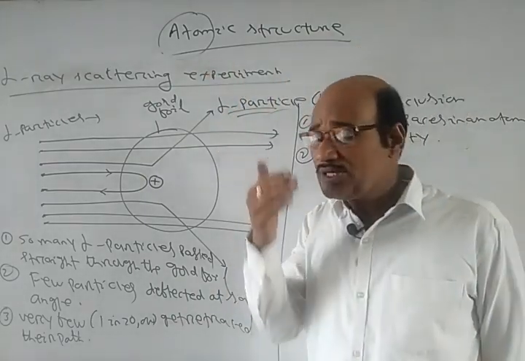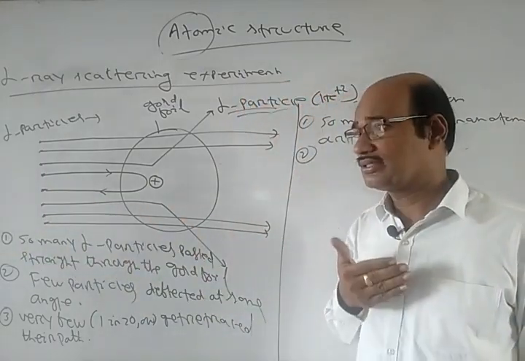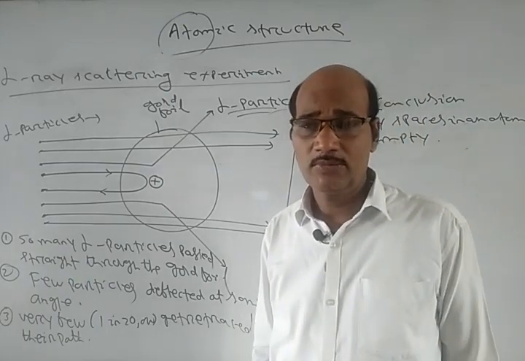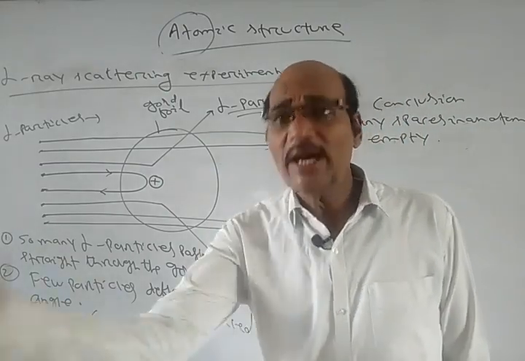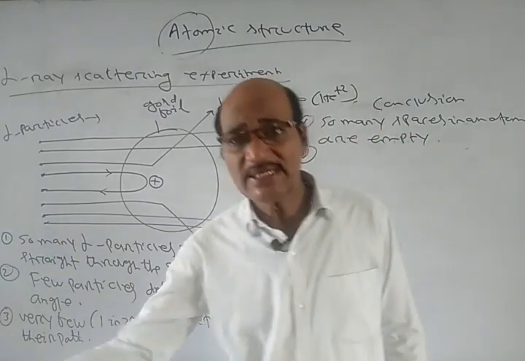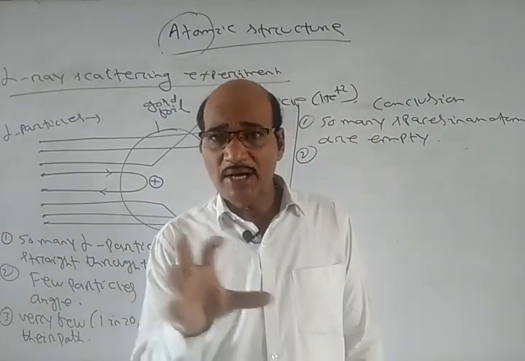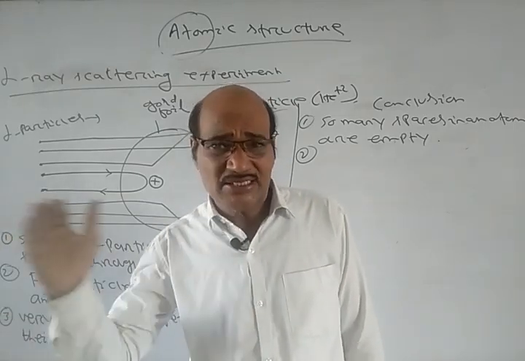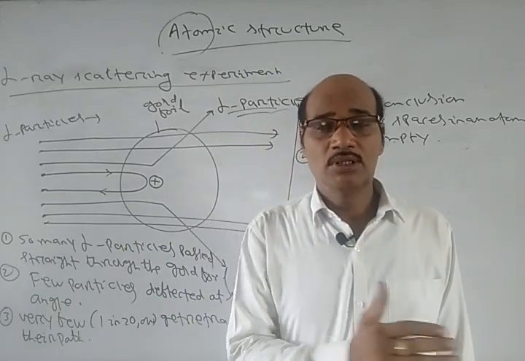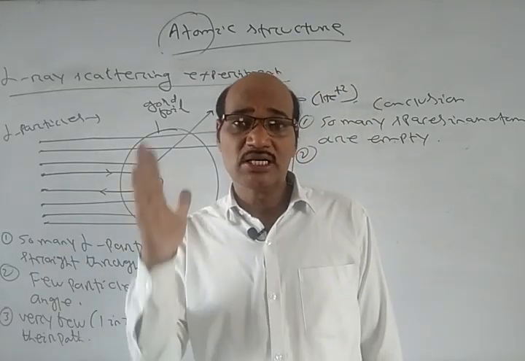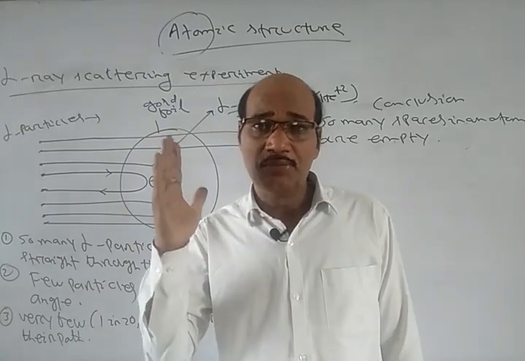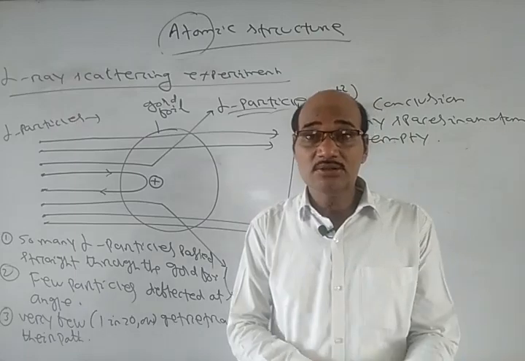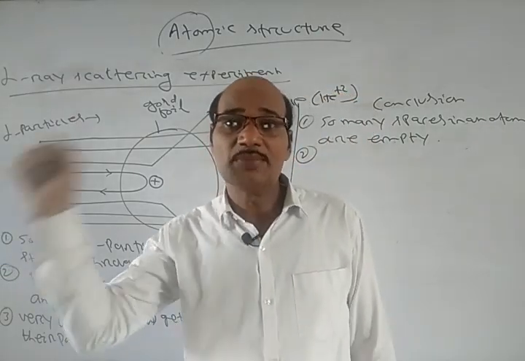Now when a positive charge goes and comes back, that means something is repelling that positive charge. And a positive charge can repel a positive charge. So because the alpha particles are going and coming back, even at 180 degrees, these positively charged particles must be repelled by a positive charge, and this positive charge must be at the center of the atom.